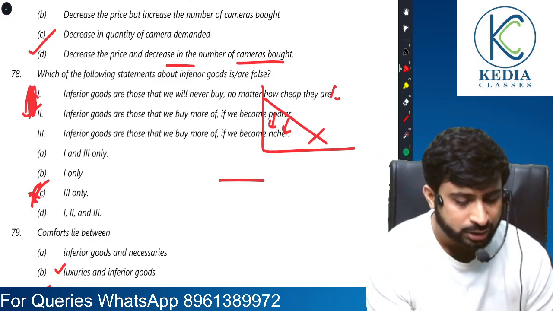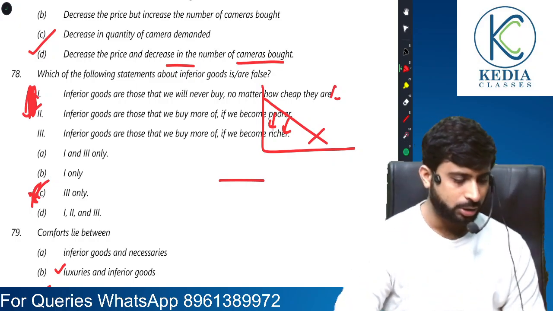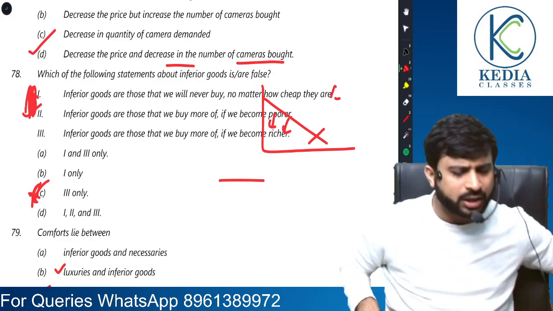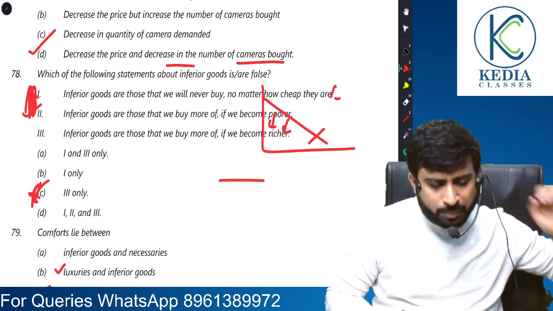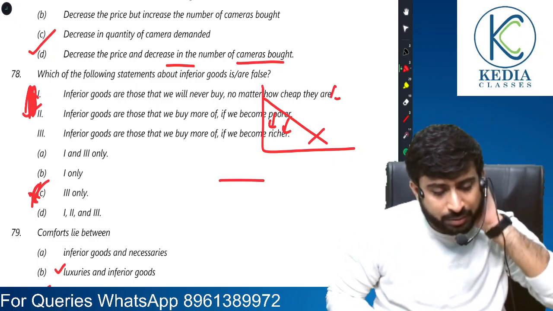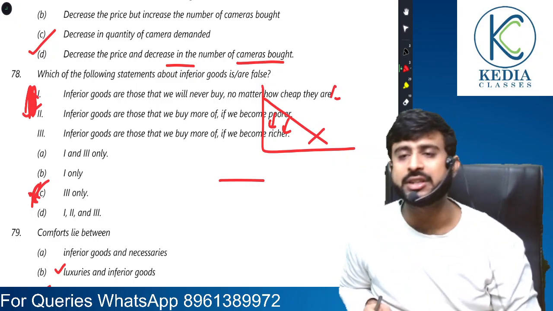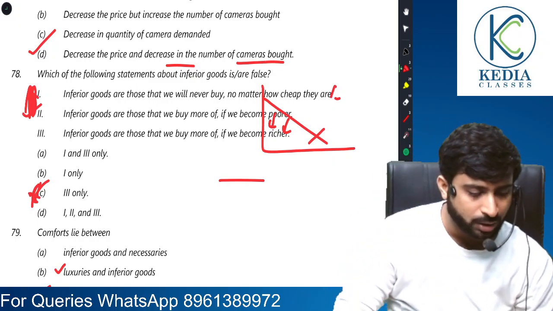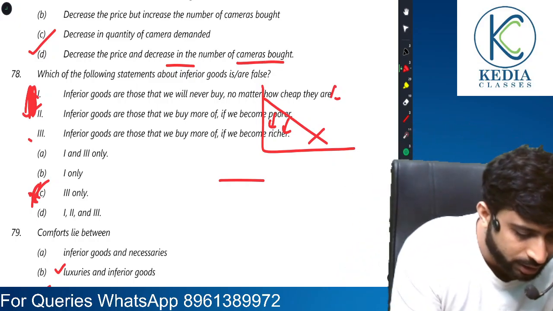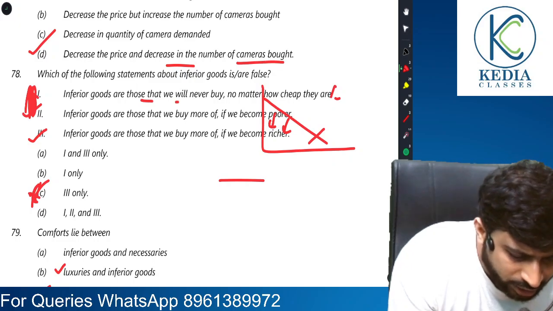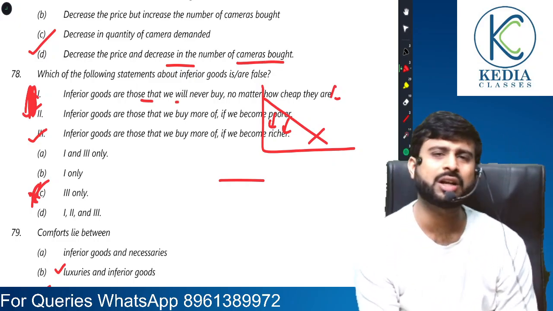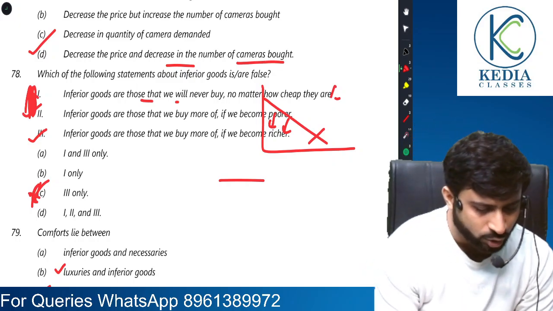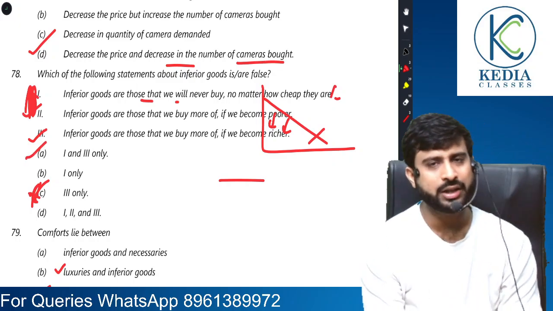Just a second. Inferior goods are those that we buy more of if we become poorer. Okay. Inferior goods are those that we buy more of if we become richer. No, we buy less of this if we become richer. So in the case of 78th, everyone pay attention, 3 is correct. Let's read 1 again. Inferior goods are those that we will never buy no matter how cheap they are. Okay. Though I agree only with 3, but since there is nothing called 3 only, then 1 and 3 only can be considered.